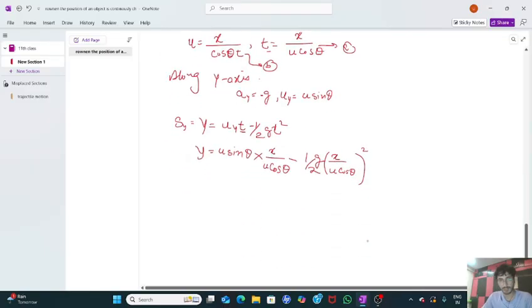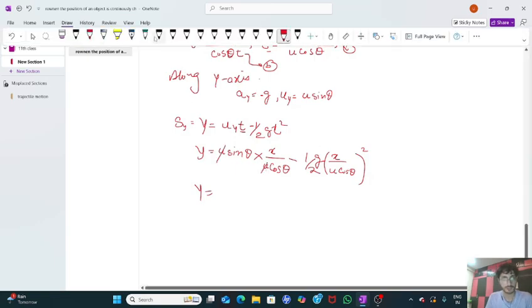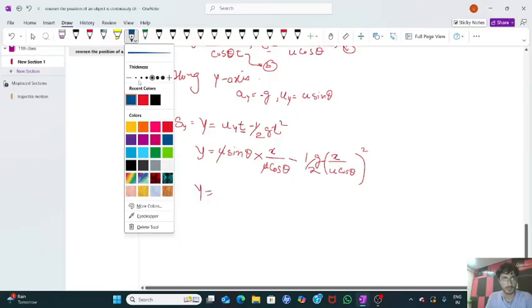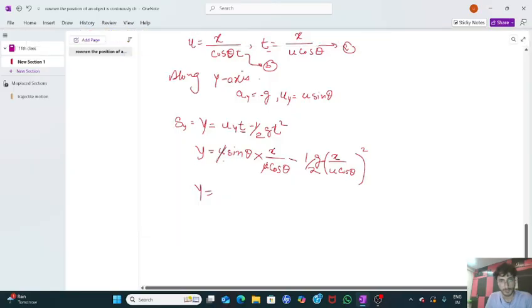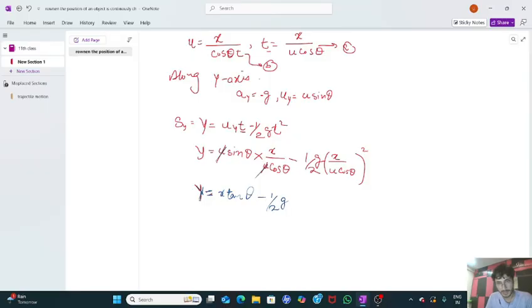Have a look, this is only the mathematical part, nothing else. Y is equal to u, and this u and this u will get cancelled. Sin theta upon cos theta is tan theta. So here is x tan theta, minus 1 by 2 g as such. X power 2 is x square upon u square cos square theta, and this 2 is for the whole term. I hope you got my point.